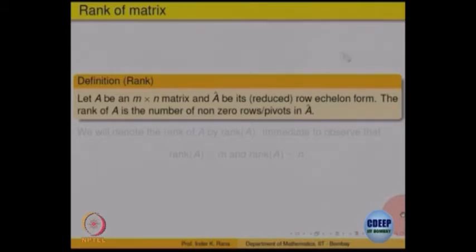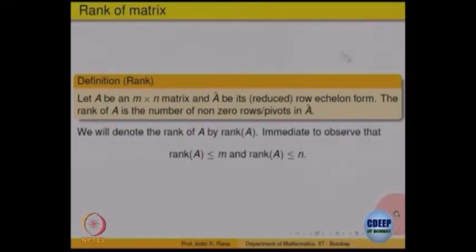We had mentioned that if you take the row echelon form of a matrix, that may not be unique, but the number r, which is the number of non-zero rows, is the same in all row echelon forms, right. And the first non-zero entry was called the pivot. So the number of pivots is also fixed once you have the row echelon form. So the rank is defined to be the number of non-zero rows in the row echelon form or reduced row echelon form.